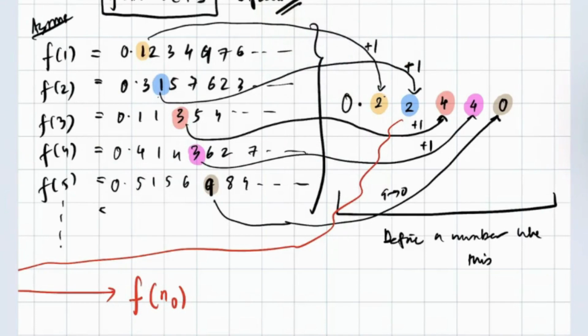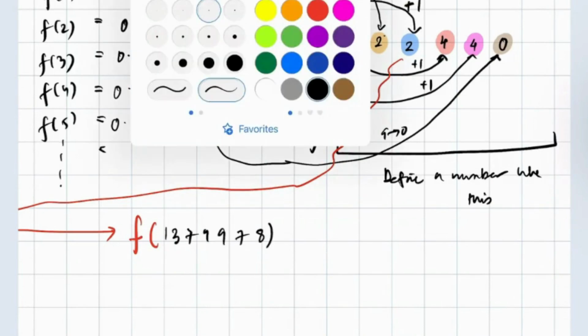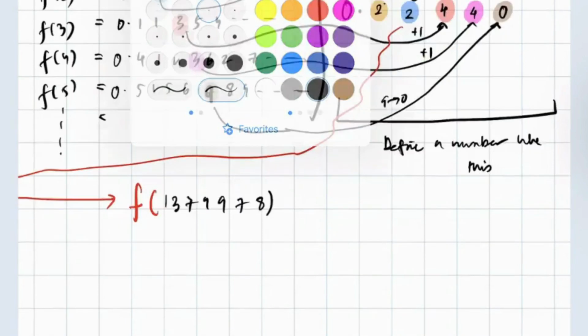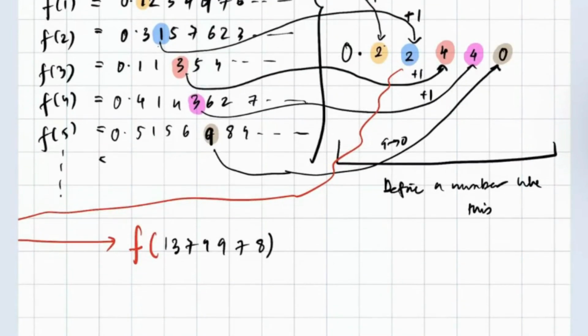For some integer, it can be 17 also, f of 17, just one such unique number.